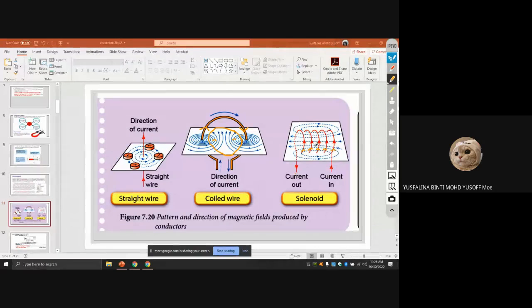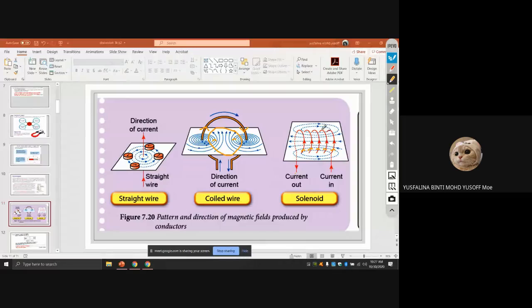So here the current goes up. Okay, so use the right hand grip rule. The current goes up, so it means anti-clockwise. So you can see here the line here is like this.